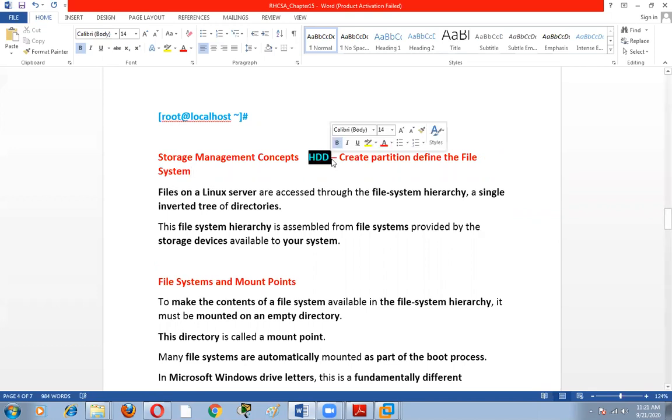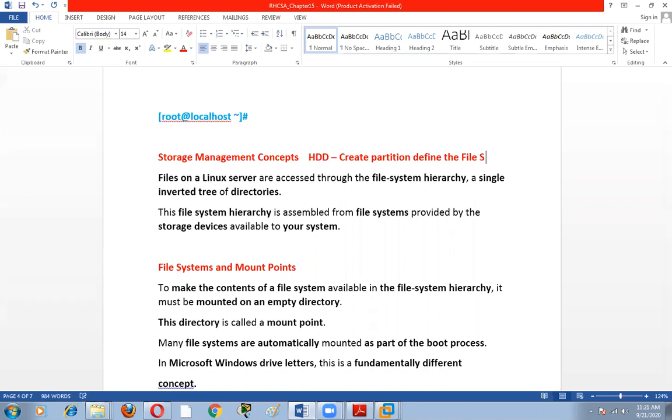So do you have knowledge about the hard disk? What is a hard disk in a system? What is the use of a hard disk? And how many types of hard disk are there? Do you have any idea about the hard disk and its types?